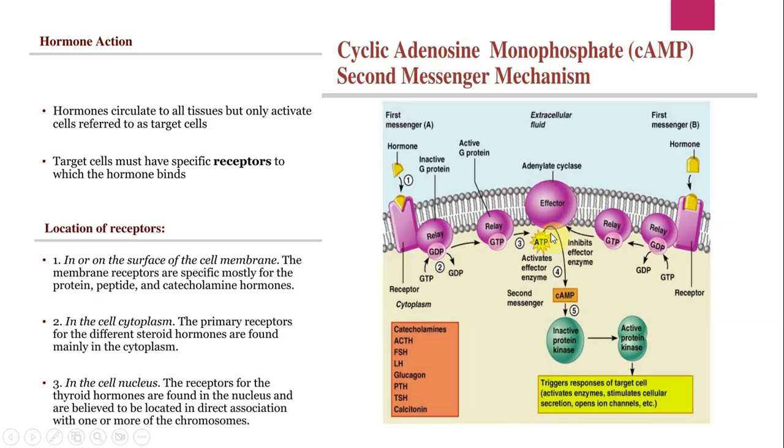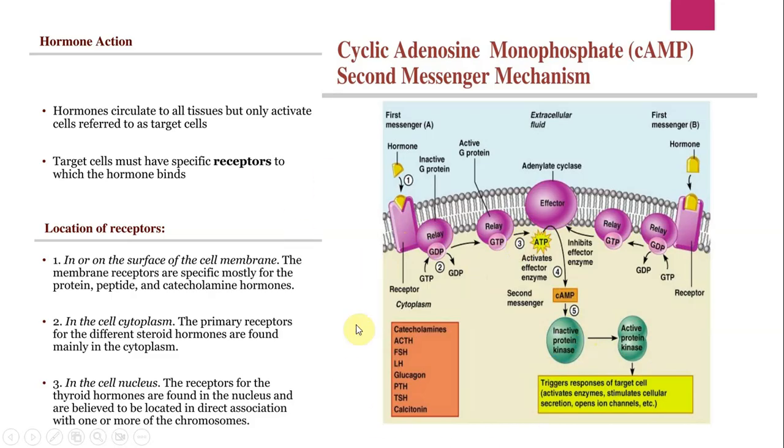This, once activated, converts ATP to cAMP, right? This cAMP then triggers the rest of the response of the cell, right? Which includes activation of enzymes, stimulation of cellular secretions, and opening of ion channels. So this entire process is like a chain, where one action stimulates another action which is coming ahead, right?